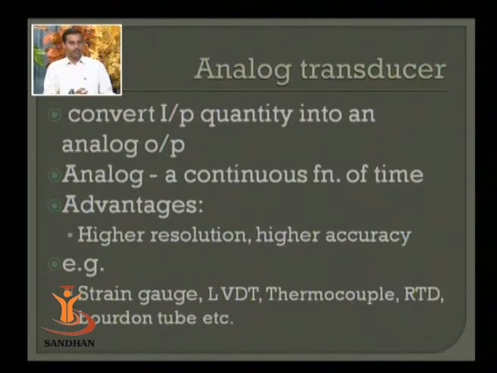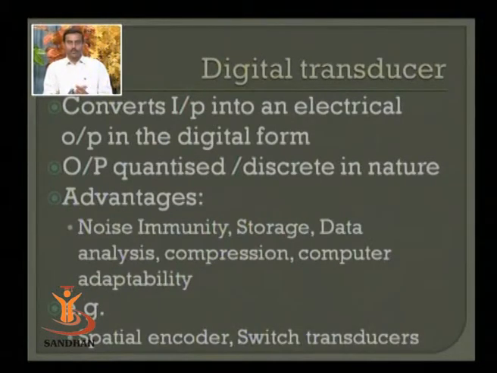The other category that you may be looking for is digital transducers. Digital transducers are those which work in a quantized manner. They convert the measurand quantity directly to digital form. So in digital form, the output is simply quantized or discrete in nature, meaning after 1 there will be 2. There is nothing like 1.1, 1.2, 1.3. So there is a certain restriction on resolution. If I have an analog quantity, there is no such restriction, but in the case of digital, the restriction is put by the number of digits that you are able to measure.